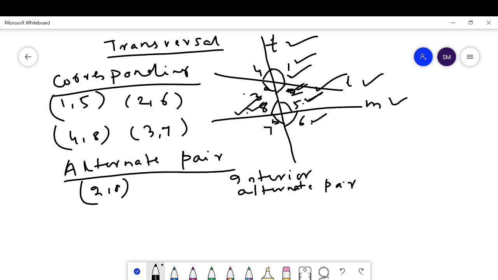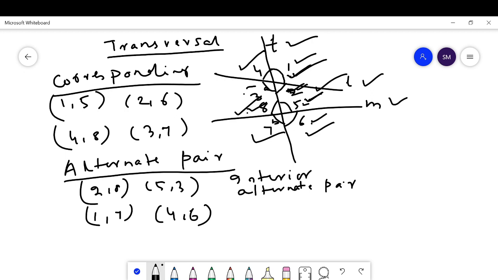Another pair is angle 5 and angle 3; they are an internal alternate pair. Also angle 1 and angle 7, and angle 4 and angle 6, are alternate pairs.